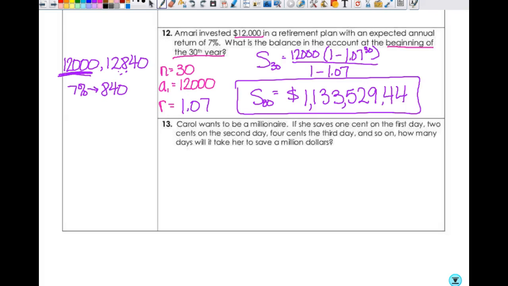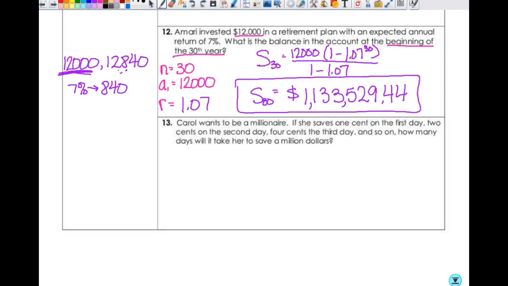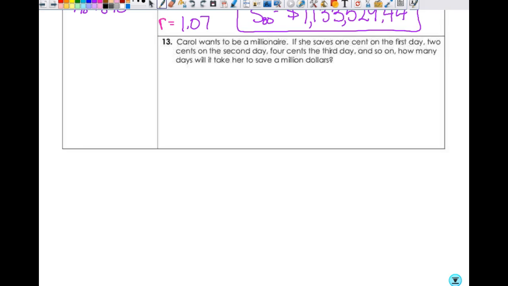Okay, so this is the first page of notes from yesterday, and there's nothing wrong with them, Mari. I'm not fixing a mistake. But I want to look at 13 and talk about Carol, because somebody was making some comments yesterday about Carol and how ridiculous this seems, so I wanted to actually work this problem.